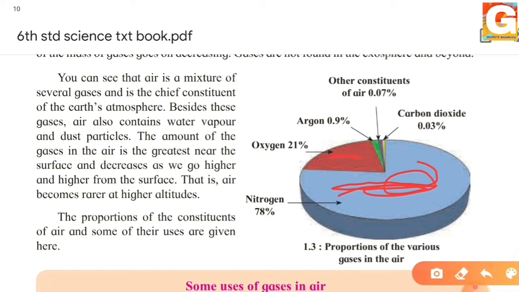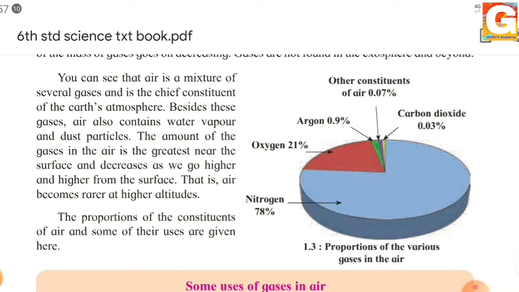Oxygen is present at 21%, and the remaining 1% is composed of argon, which is 0.9%, other constituents of air, which is 0.07%, and carbon dioxide, which is 0.03%. These are the various proportions of gases in our air. But do you think only these gases are present in air? No. We also have water vapor and dust particles in our air.